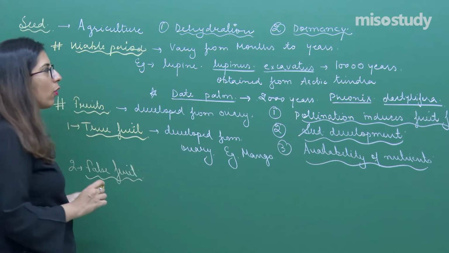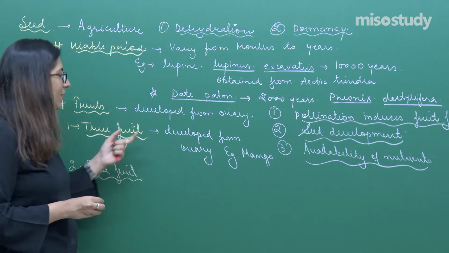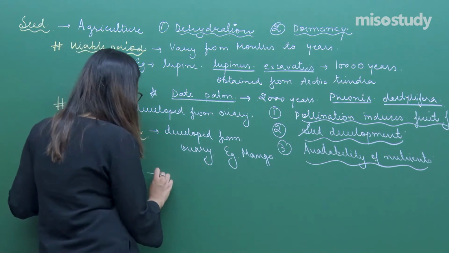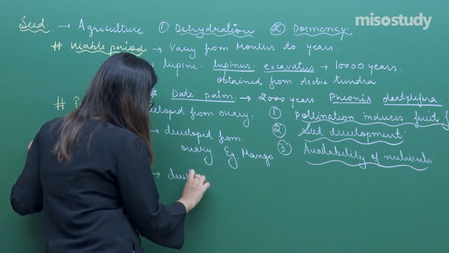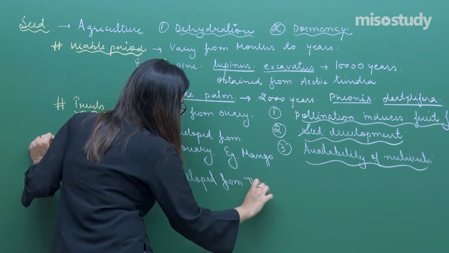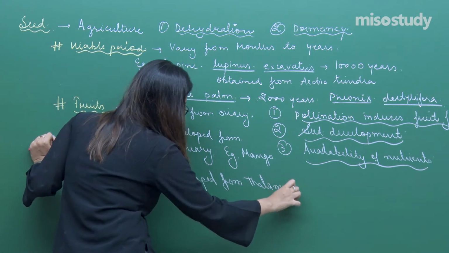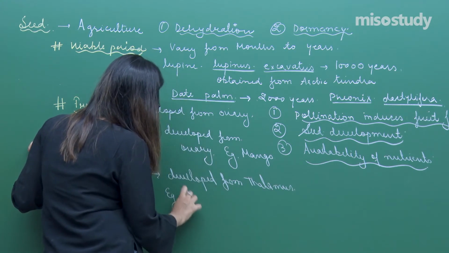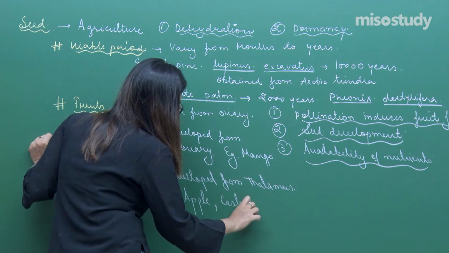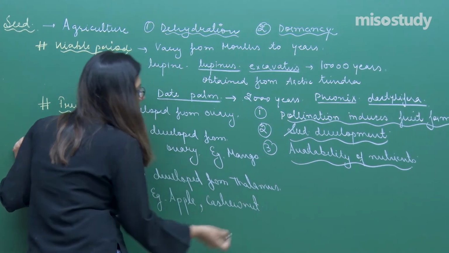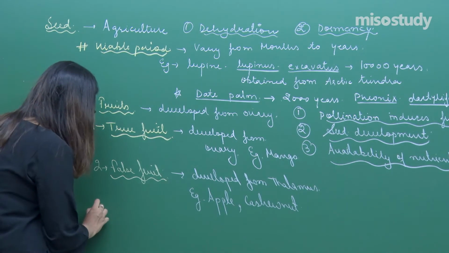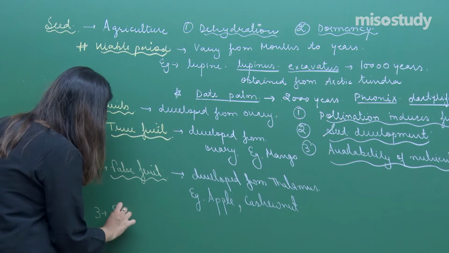False fruits are those fruits which are not developed from the ovary. Instead they are developed from other parts like the thalamus. Examples are apple, cashew nut, and also strawberry. These are false fruits.